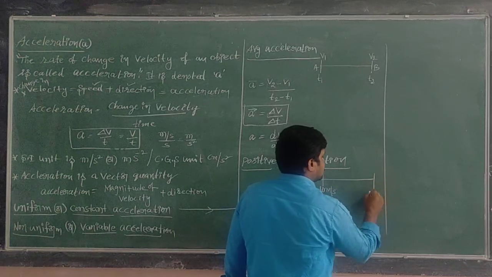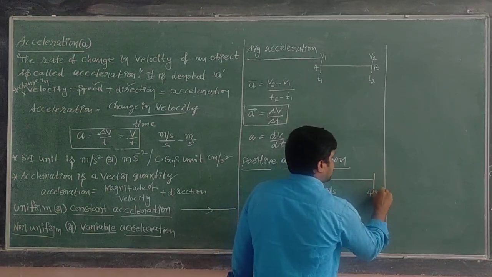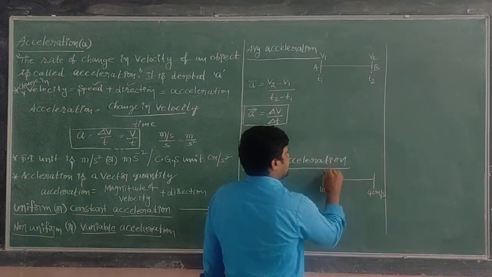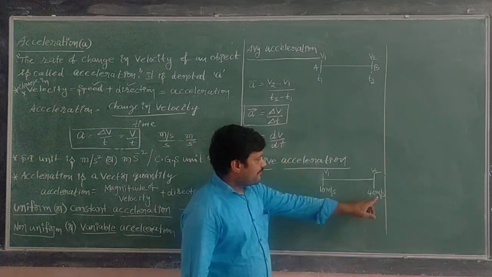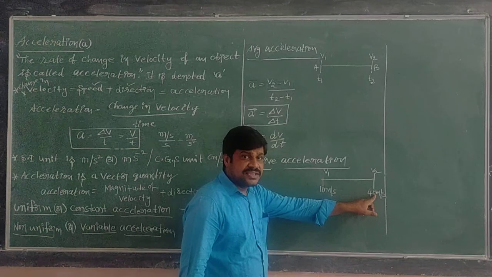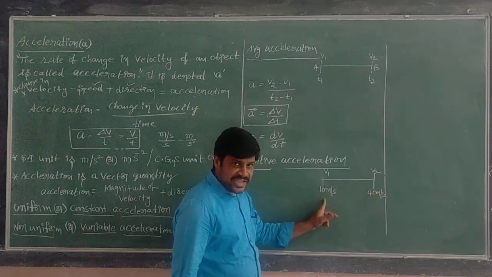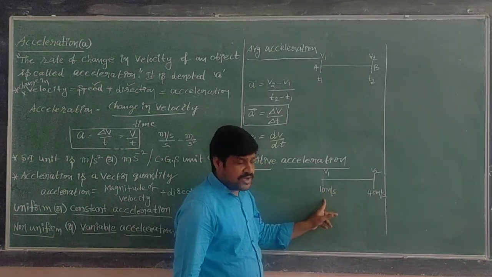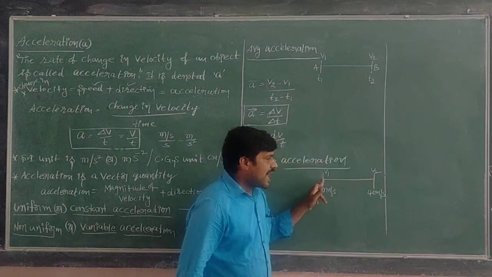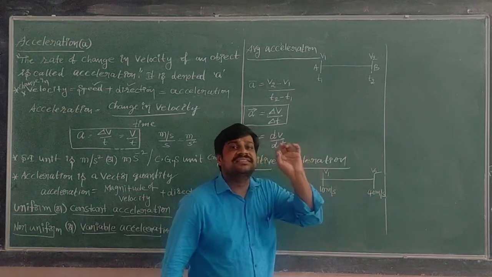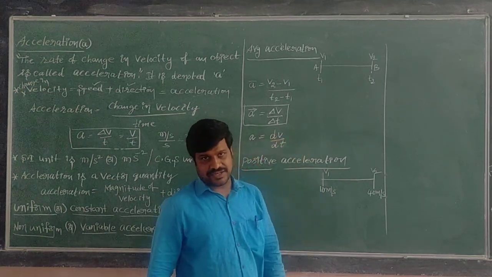Here the velocity is 40 meter per second. This is the initial velocity, and this one is the final velocity. The final velocity of the object is greater than the initial velocity. So throughout this complete journey, the acceleration of the body is positive acceleration.